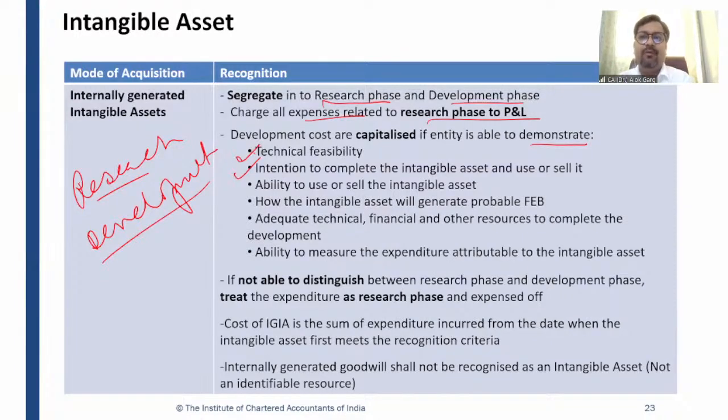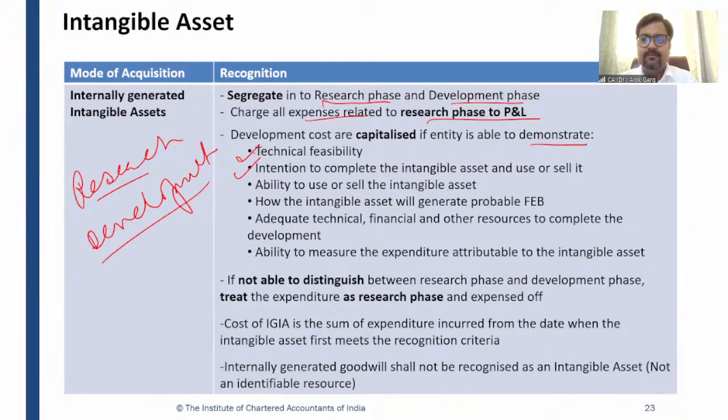When the Y government comes, they will put all the projects initiated by the earlier government on hold. Normally, I'm not saying every time. Just due to political agenda, political issues, they put the projects initiated by the earlier government on hold and start their own project. So what does it mean? It means they don't have the intention to complete that intangible asset, that project.